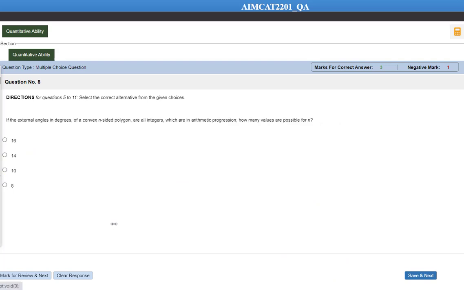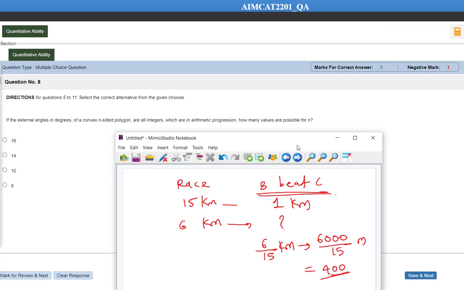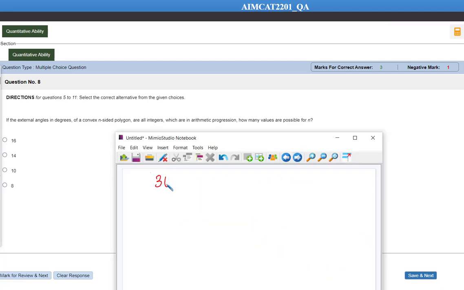Then question number 8. If the exterior angles in degrees of a convex n-sided polygon are all integers which are in arithmetic progression, how many values? Look here, the sum of all the exterior angles is equal to 360, and those numbers are in arithmetic progression. So the equation is going to be: sum of all the exterior angles is 360, that is equal to n divided by 2 in a bracket 2a plus n minus 1 into d. But here n, a and d are all variables, so lots of variables are there, and we need to do some trial and error. So we'll do it later on. Let's move to the next question as of now.